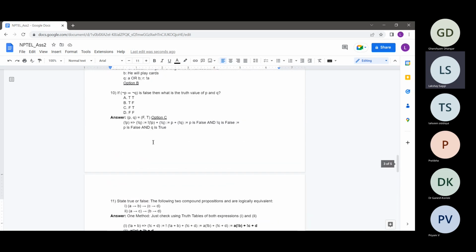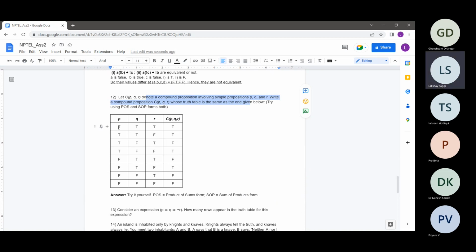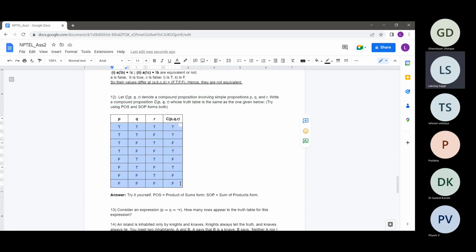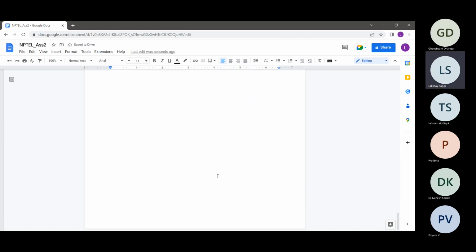Till now, what we were doing was, we were given a proposition and we were making truth tables for it. Now suppose we are given a truth table and we want to make a proposition whose truth table would be this. For that, we use the product of sums form or the sum of products form. It's not really difficult to see.